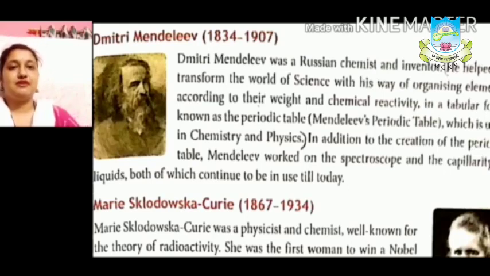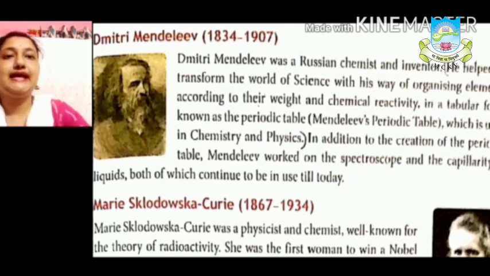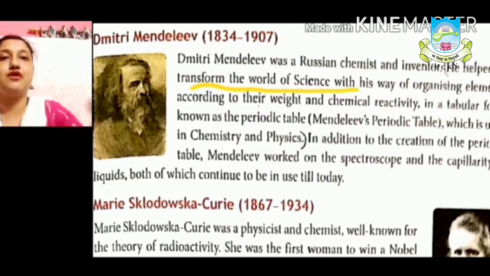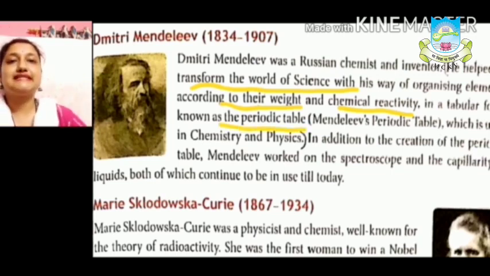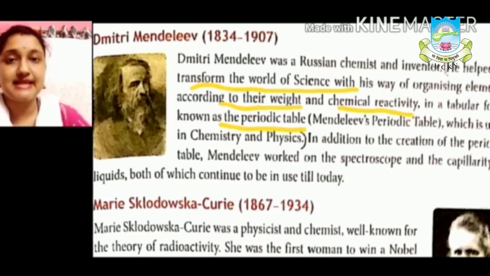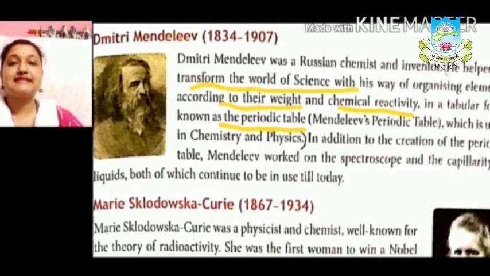Dmitri Mendeleev. Dmitri Mendeleev was a Russian chemist and inventor. He helped transform the world of science with his way of organizing elements according to their weight and chemical reactivity in a tabular form known as periodic table. So we can say Dmitri Mendeleev organized the elements according to their weight and chemical reactivity in a tabular form which called periodic table.